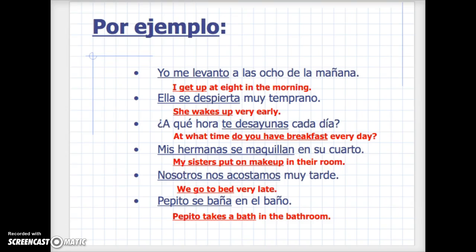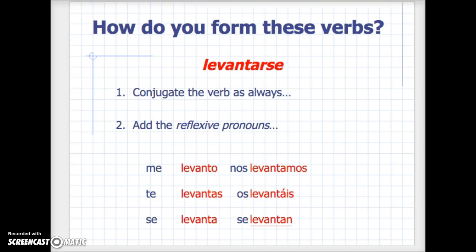Muy bien. Okay, so chicos, how do you form a reflexive verb? And what's funny is that look at how it looks. Levantarse. So it's a little different than what we've seen before, because here we have levantar, and what's new is this se. Okay, so that's something different. With that, when we see a verb ending in se, like this one, levantarse, we're going to know that it is a reflexive verb. Therefore, what should we add in front?